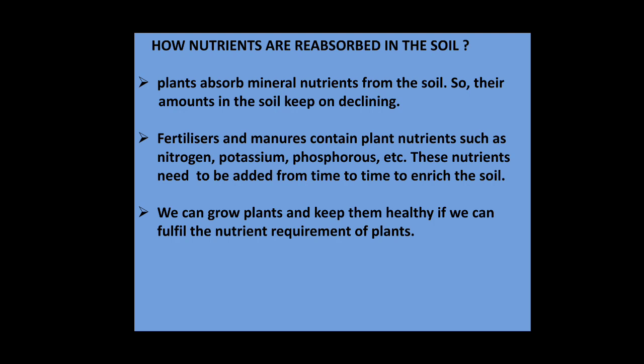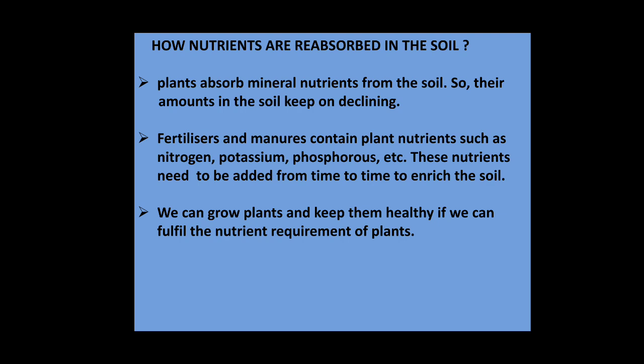Next topic is how nutrients are replenished in the soil. Plants absorb minerals and nutrients from the soil, so their amounts in the soil keep on declining. After some time, when crop production is happening, these macro or micronutrients present in the soil are declined after the crop is grown. So fertilizers and manures contain plant nutrients such as nitrogen, potassium, and phosphorus. These nutrients need to be added from time to time to enrich the soil.